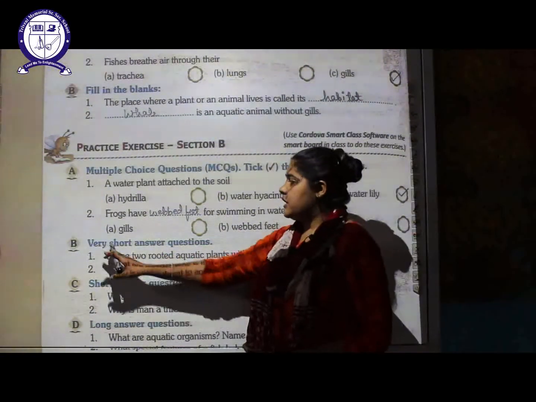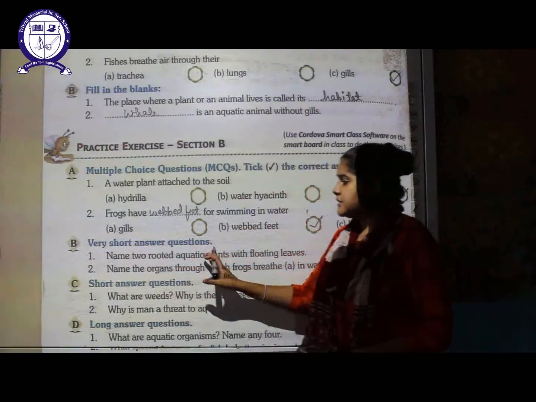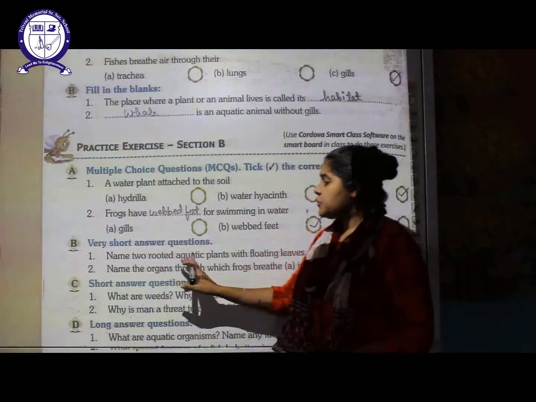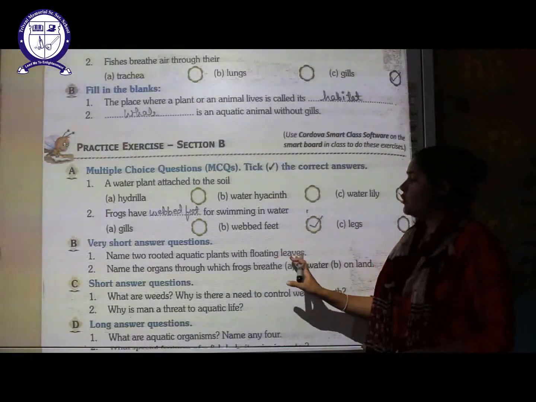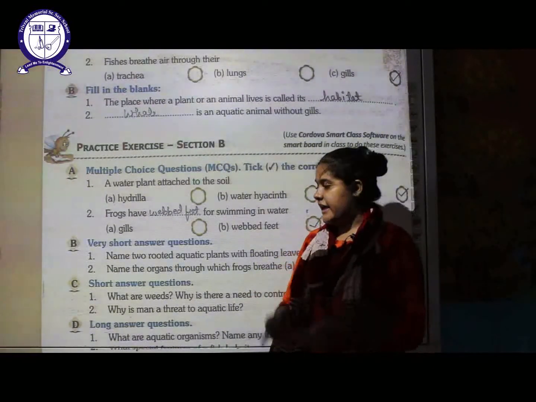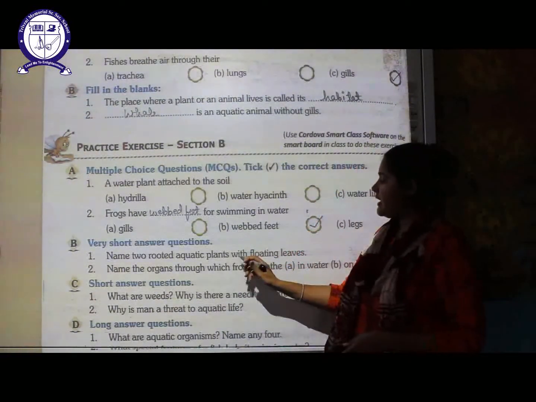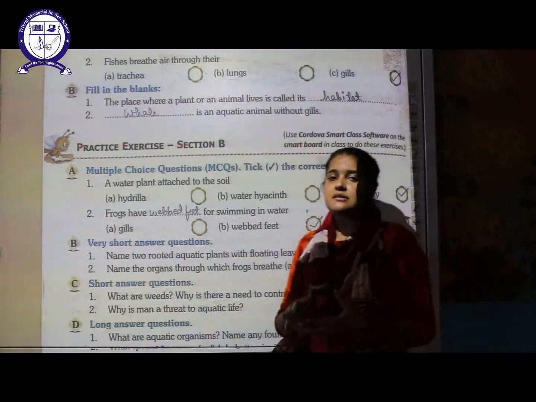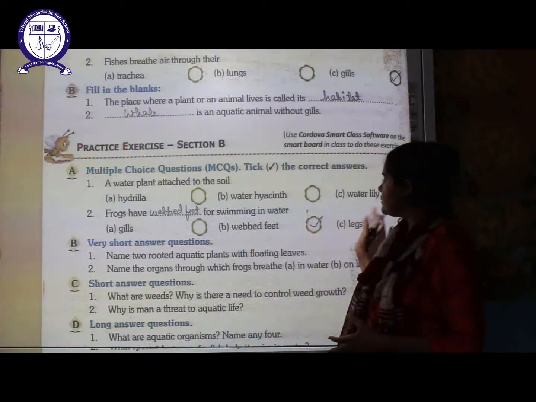Next type of question here we have to study is very short answer question. Firstly, you have to name 2 rooted aquatic plants with floating leaves. So those whose roots are attached to the ground in the water body, but they have floating leaves. The answer is your water lily as well as lotus.